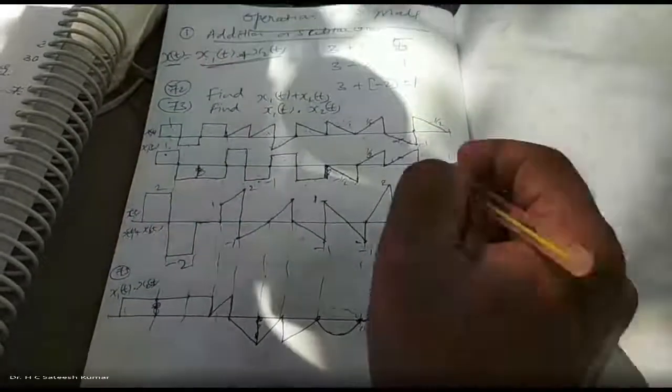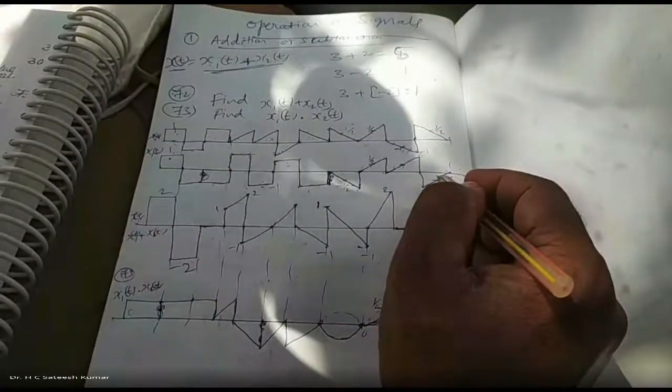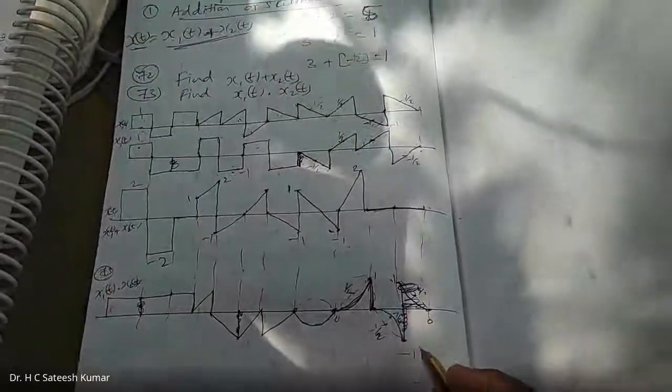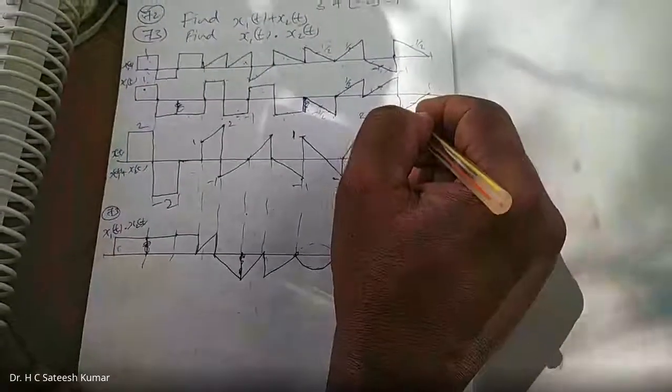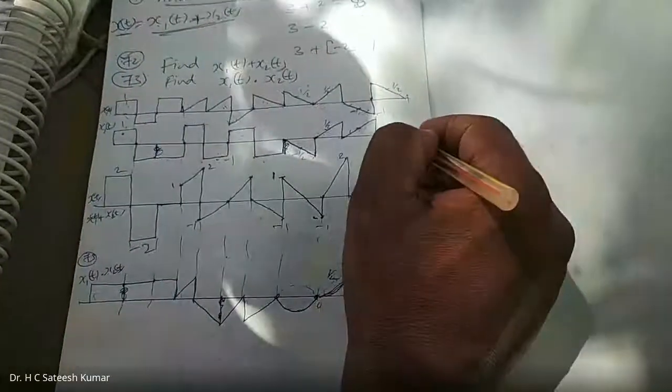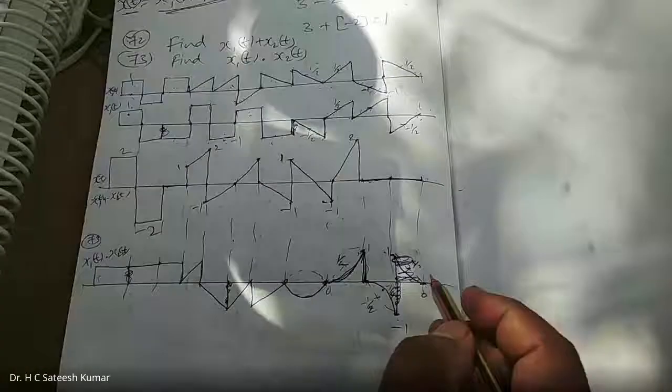It is not like that. See, endpoints you have not considered. That's why it is wrong here. So what is this one? Minus 1 into plus 1 is minus 1. So therefore it will be here. This will not be there. So you will get endpoints as what? Minus 1 into plus 1 is minus 1. And 0 into 0, 0 you will get it.